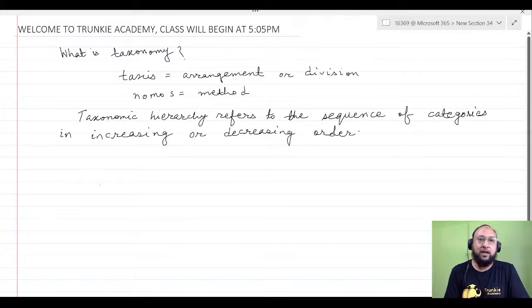Now if you want to define taxonomic hierarchy, this is important as per the syllabus.